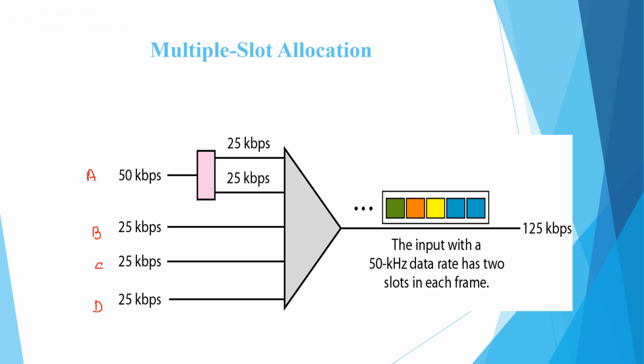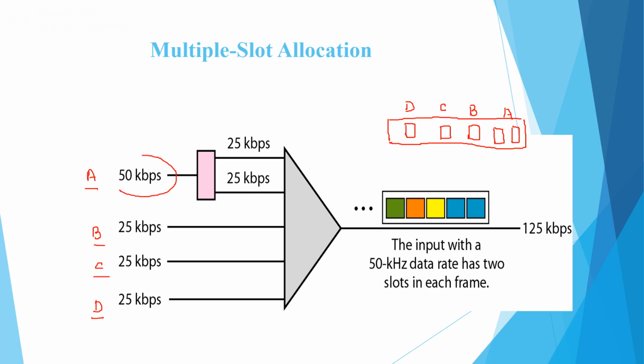While constructing the frame, we have to consider two slots for A. The third slot is for B, the fourth slot is for C, and the last slot is for D. Actually we should have only 4 slots within the frame, but since we adopted multiple slot allocation, more than one slot is allocated for a single data rate, since we divided this 50 kilobits per second into 2 separate streams of data.